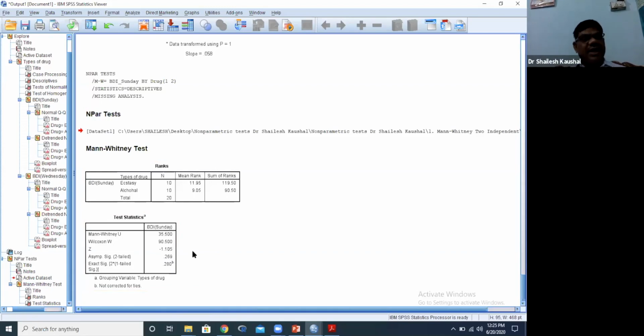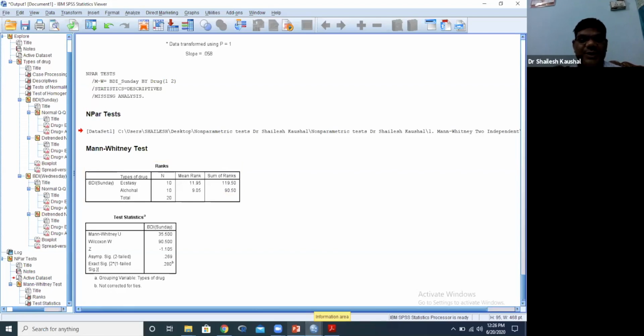This means on Saturday night we are giving two types of drug, one ecstasy tablet and second alcohol. Next morning we check the depression score, which is not significantly different. So whether the patients belong to the ecstasy tablet group or the alcohol group, there is no difference in the level of depression. Is it clear? Now the question is how did we get the sum of rank?